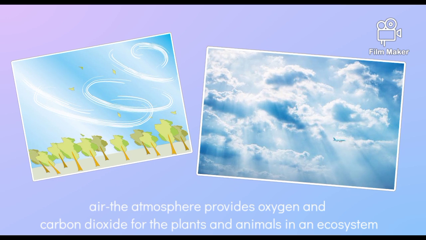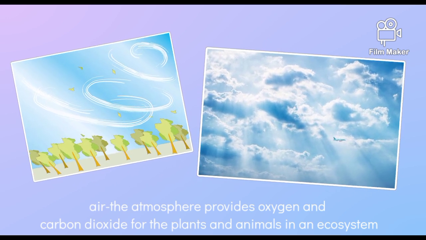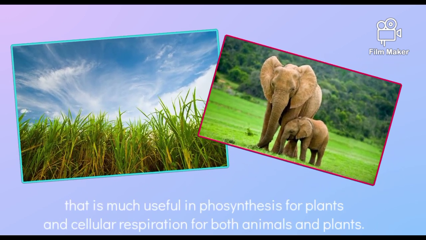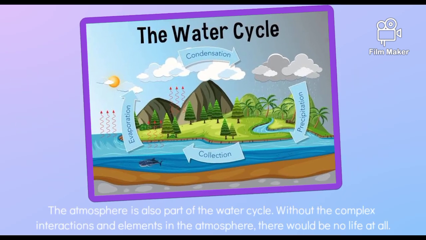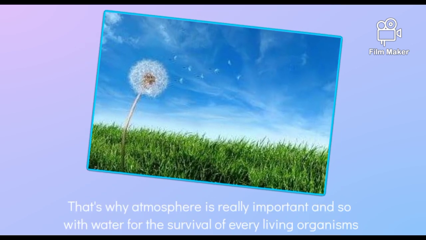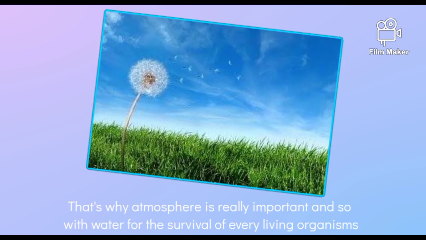Air. The atmosphere provides oxygen and carbon dioxide for the plants and animals in an ecosystem. That is very useful in photosynthesis for plants and cellular respiration for both animals and plants. The atmosphere is also part of the water cycle. Without the complex interactions and the elements in the atmosphere, there would be no life at all. That's why the atmosphere is really important, and so is water, for the survival of every living organism.